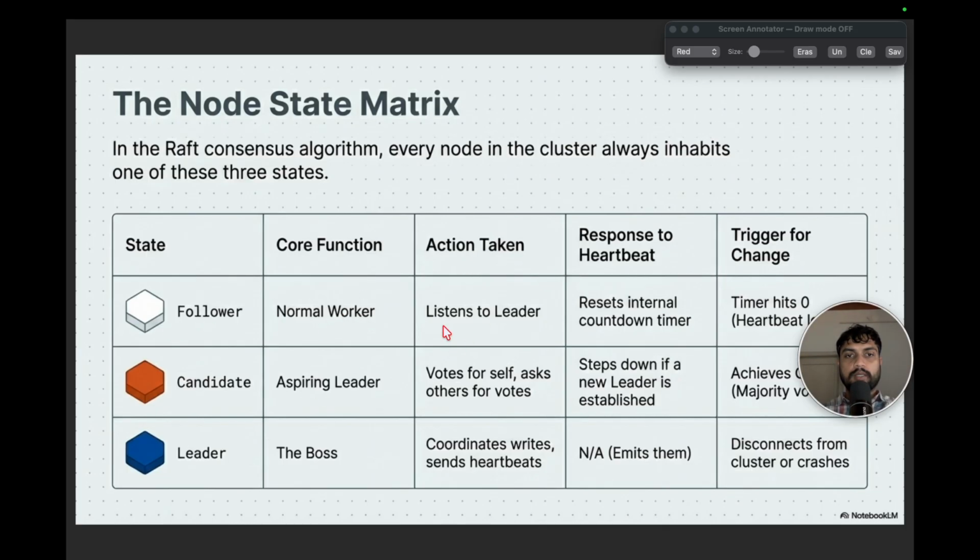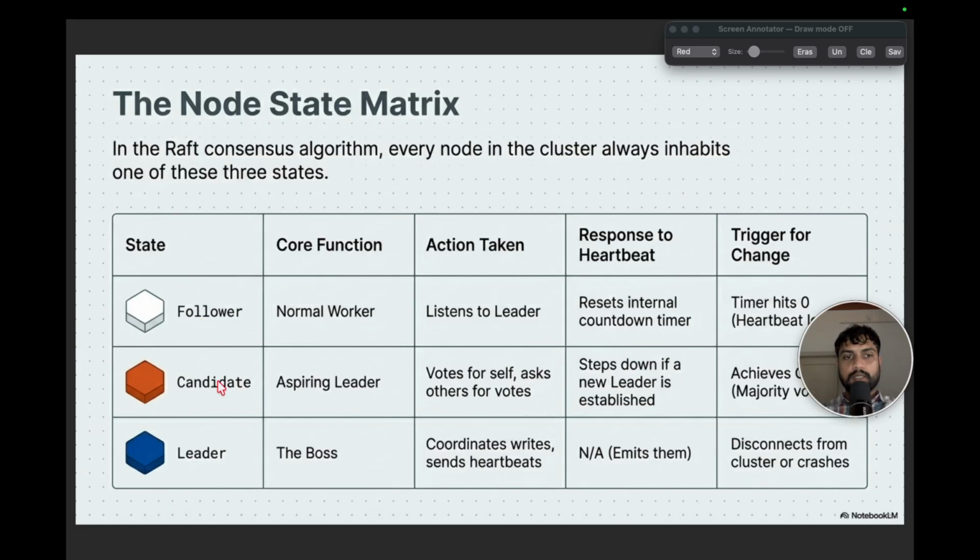The action is to listen to the leader and respond to the heartbeat. This follower will keep on getting the heartbeat from the leader. The moment it doesn't get a heartbeat in the next 50 microseconds, it will reset its counter so that it can become a candidate. Let me explain what that is when we discuss the candidate.